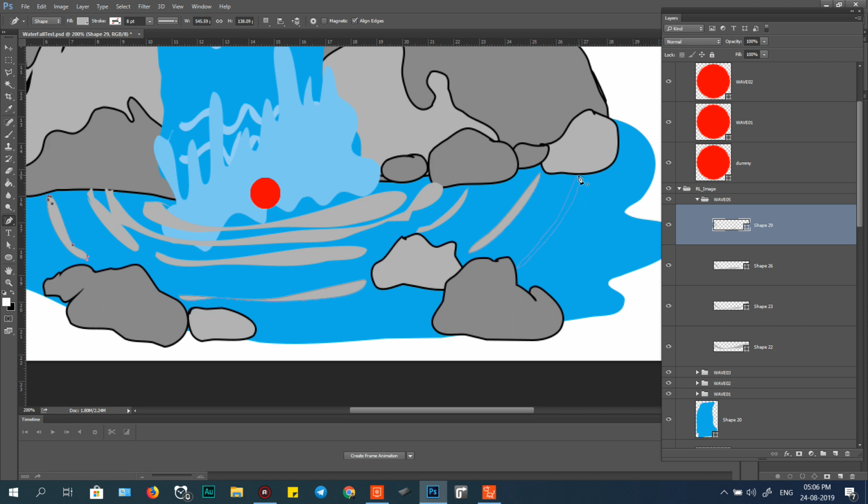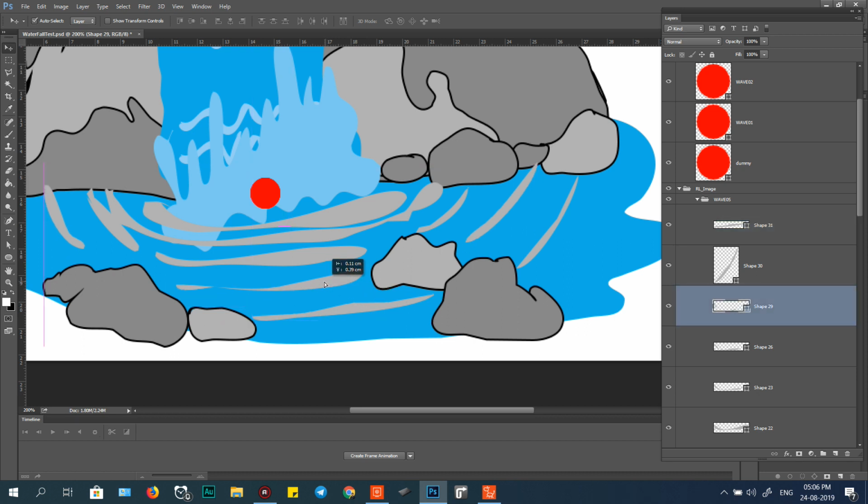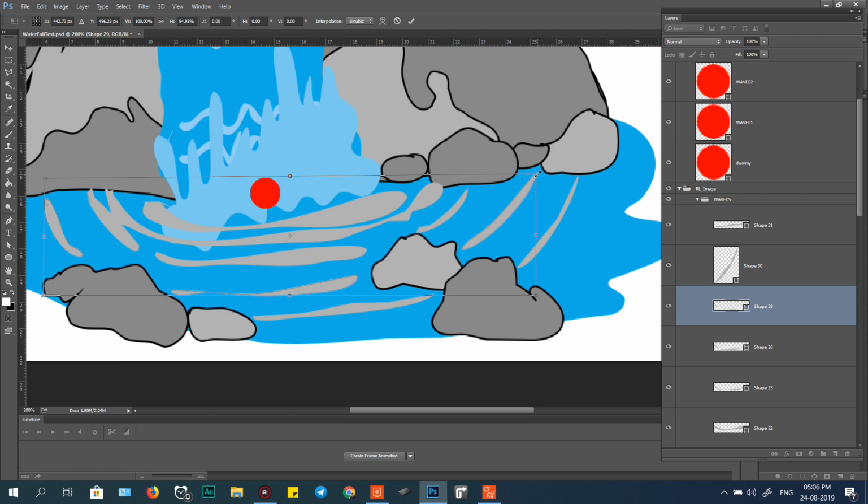Just click V to drag down a little bit like this, and this one up. Control T to adjust the point. Okay, like that.